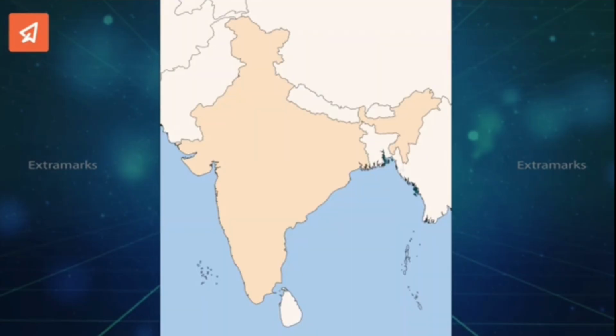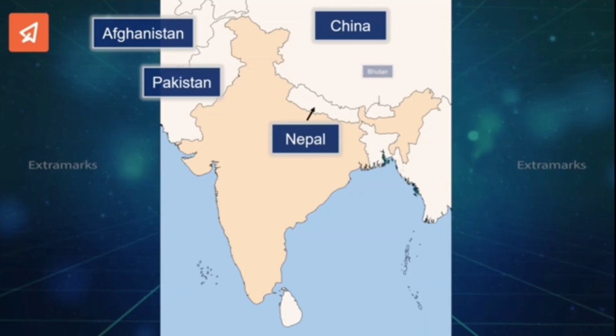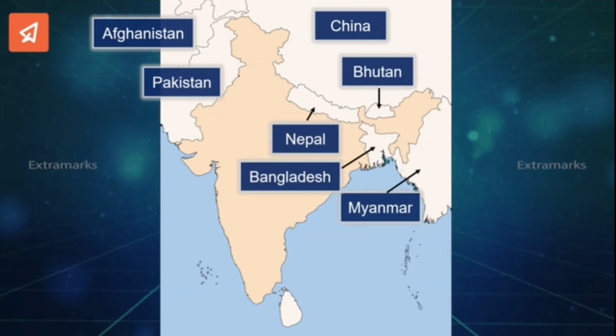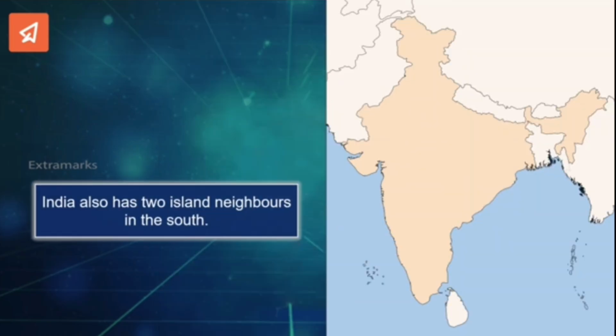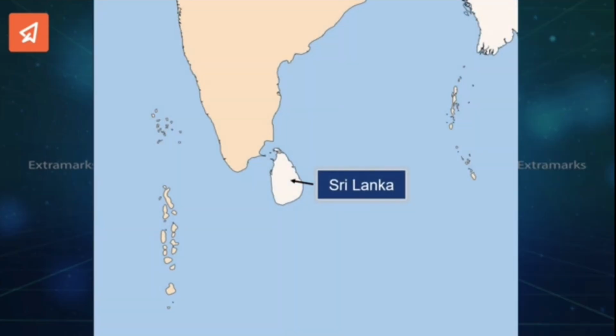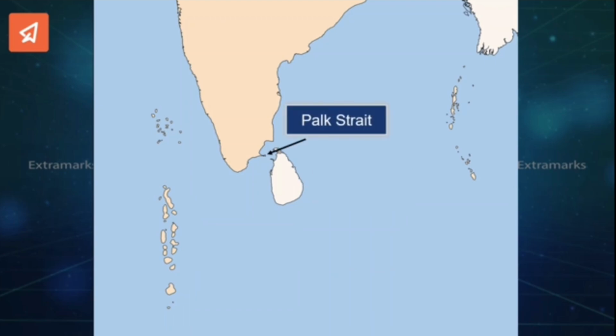Now let us know about the neighbors of India. Have a look at this map. Can you name the countries with which India shares its boundary? Well, they are Pakistan, Afghanistan, China, Nepal, Bhutan, Myanmar and Bangladesh. These countries are known as the land neighbors of India. India also has two island neighbors in the south. They are Sri Lanka and the Maldives. Sri Lanka is separated from the Indian mainland by the Pak Strait.